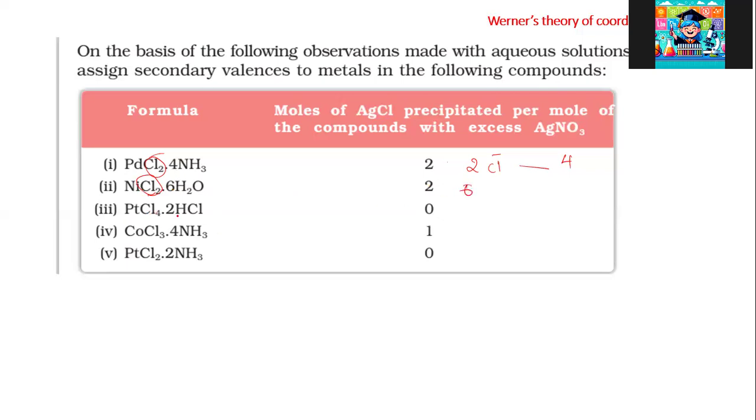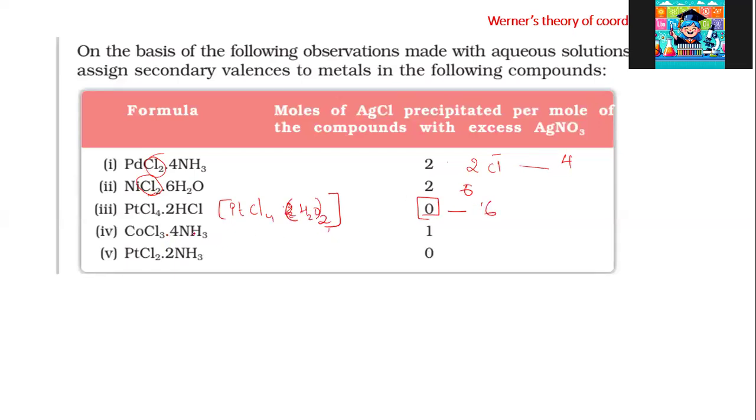For this one, PtCl4 2 H2O, the number of silver chloride moles is 0. That means there are no free ionizable chlorides in the structure. So the structure will be like PtCl4 2 H2O, all in the coordination sphere. So the secondary valences will be 6, 2, and 4, 6.